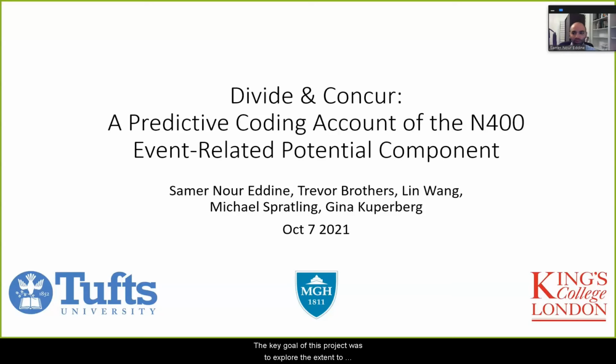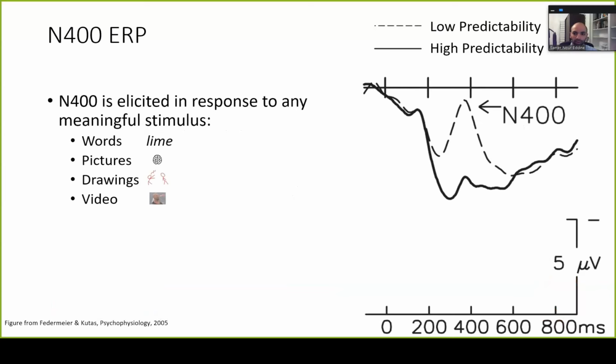The key goal of this project was to explore the extent to which predictive coding and neural process theory can explain aspects of the N400 event-related potential. As a quick reminder, the N400 is elicited in response to any meaningful stimulus. For example, when we time lock to the visual presentation of a word in a sentence, you might get the following ERP plot on the right. On the x-axis is the time in milliseconds, and on the y-axis is the voltage in microvolts, with negative plotted up. Now I want to draw your attention to the N400 peak here.